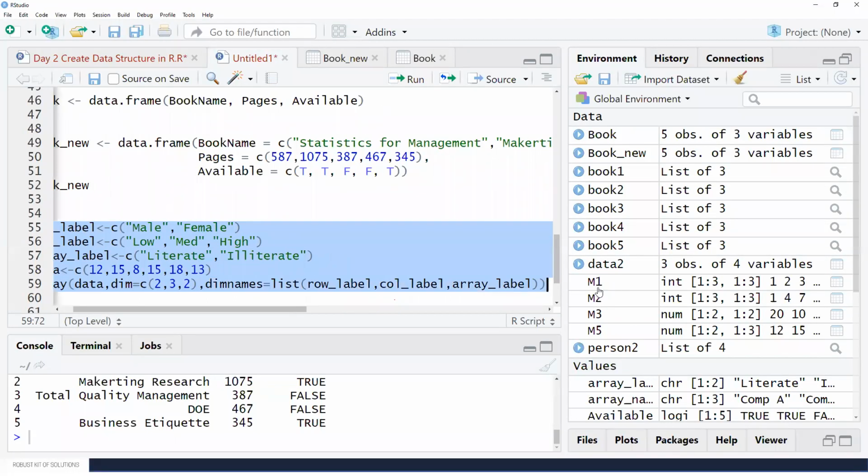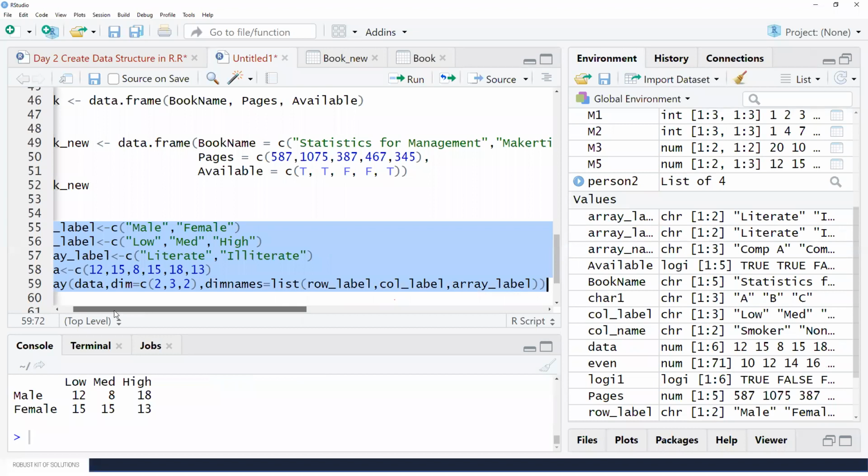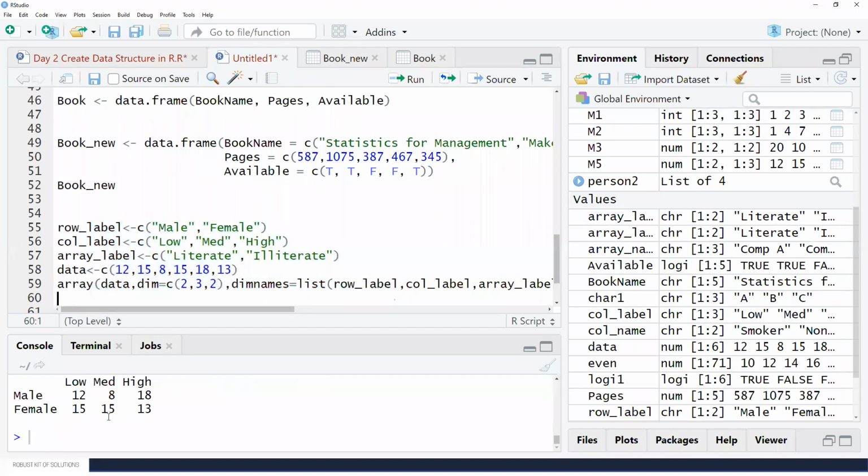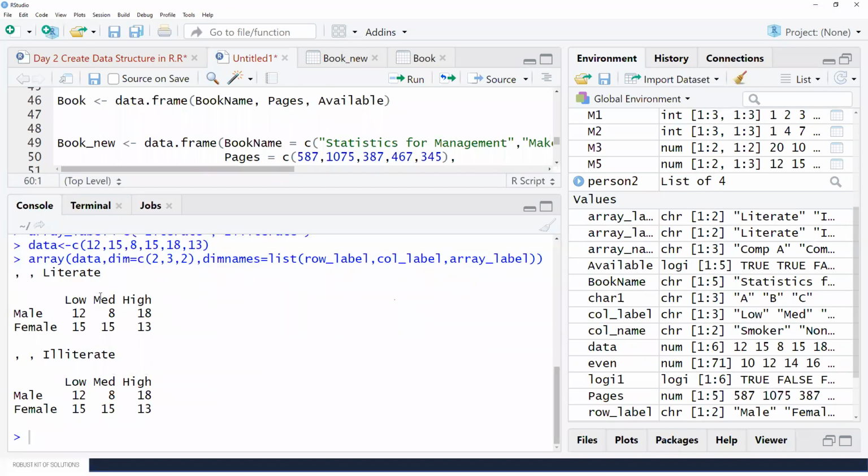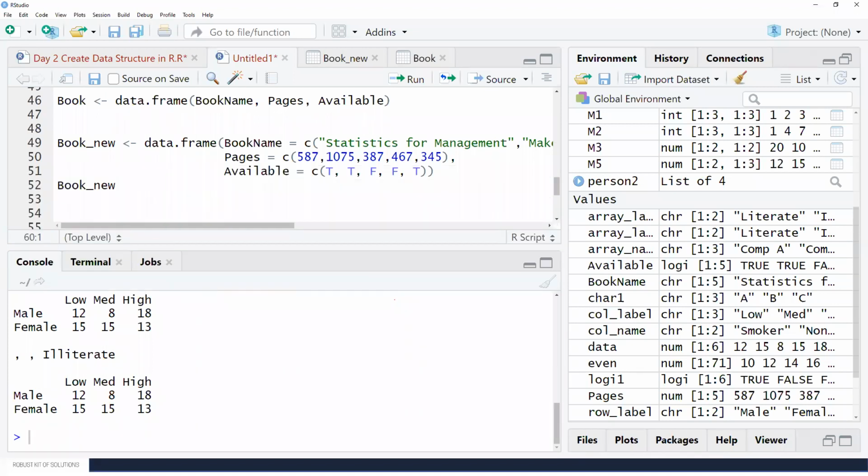So I'm just running this. I have run that and you can see I'm getting the array. Madam, this is your code only, which I copied from the chat box.